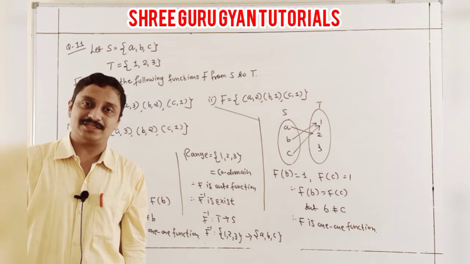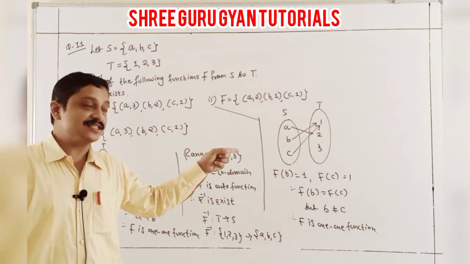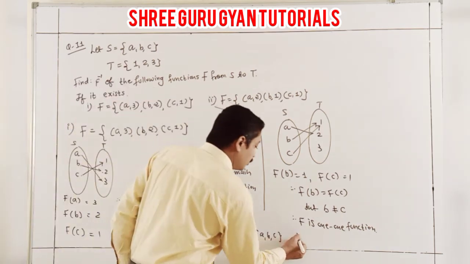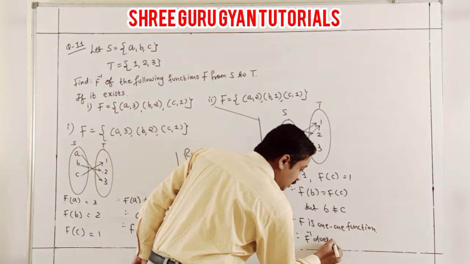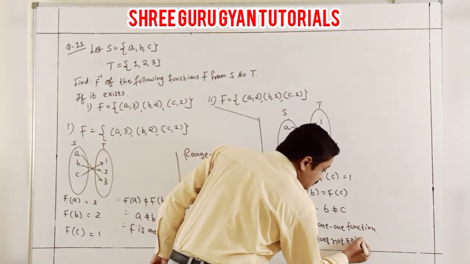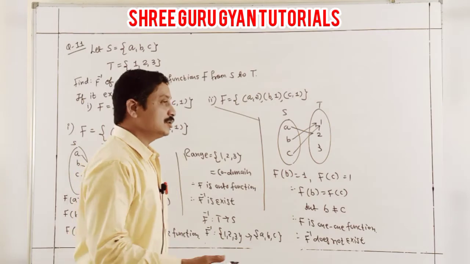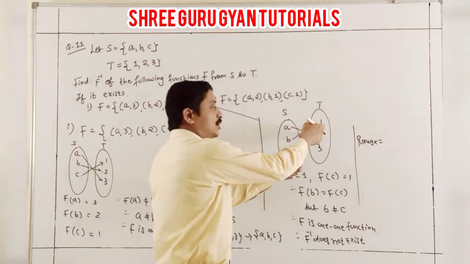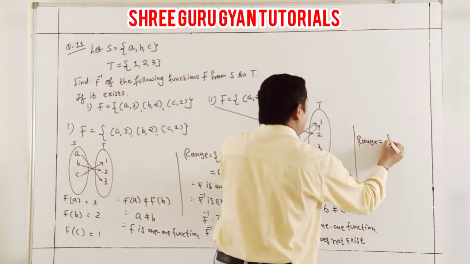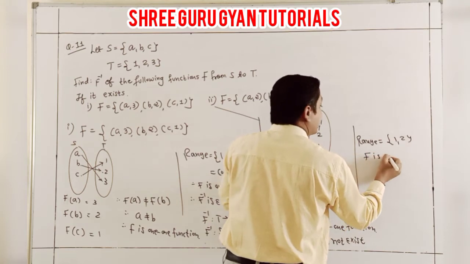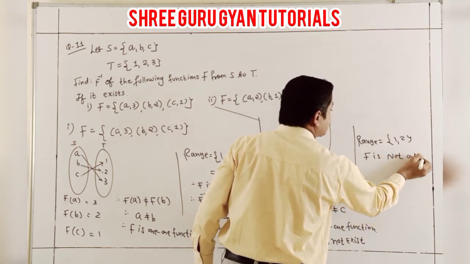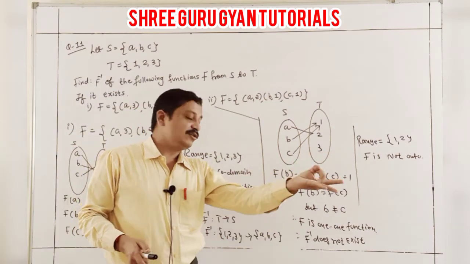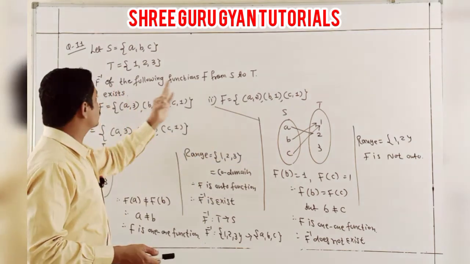So students, it is also not onto. What is the range? 1, 2 only. So it is not onto and not one-one. So we can write down here F inverse does not exist. On the Y side also, I just show what is the range. Students, the range is 1, 2, 3? No, 3 is not valid here. Only 1, 2. So again I show that F is not an onto function. If it is not valid to be one-one or onto, surely F inverse does not exist. So finally here two questions are happily done.